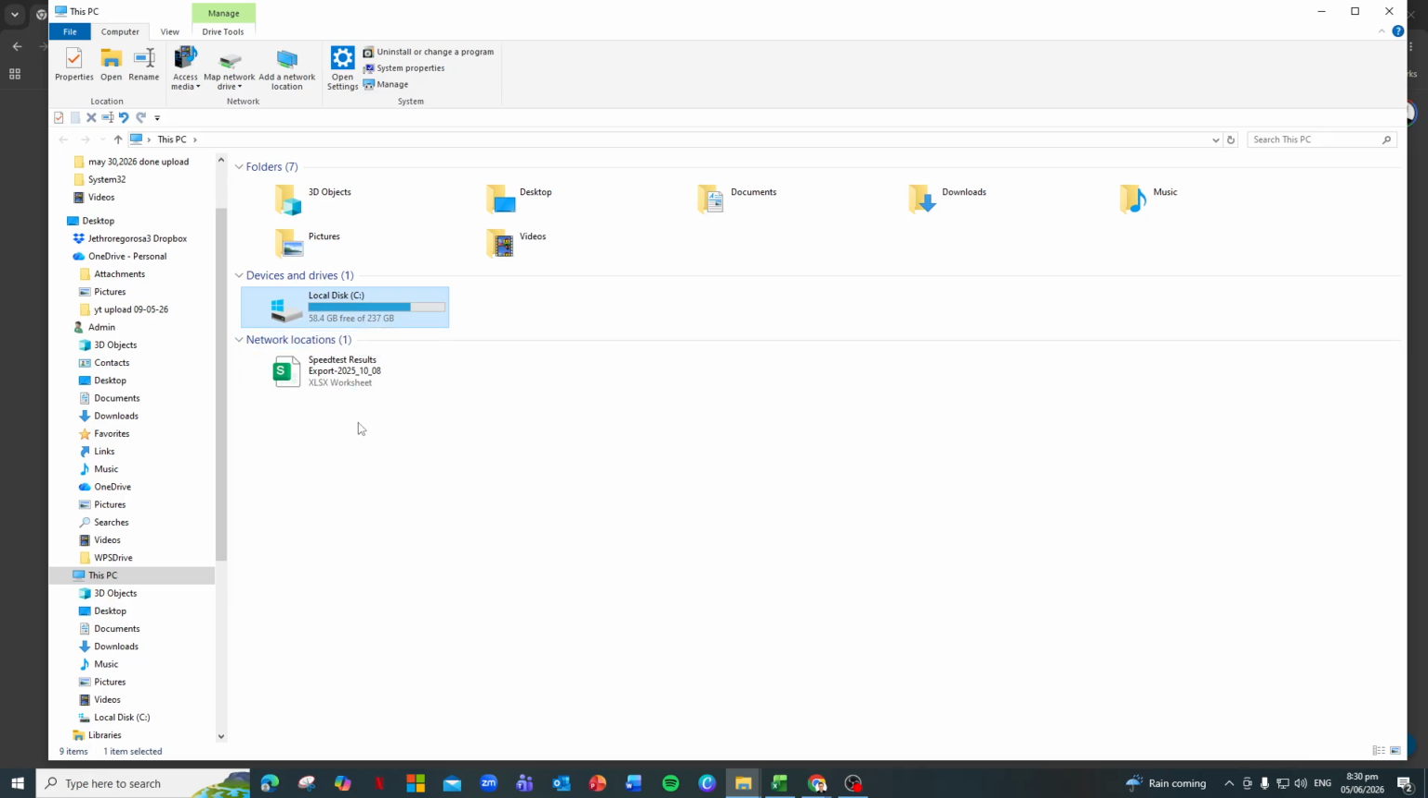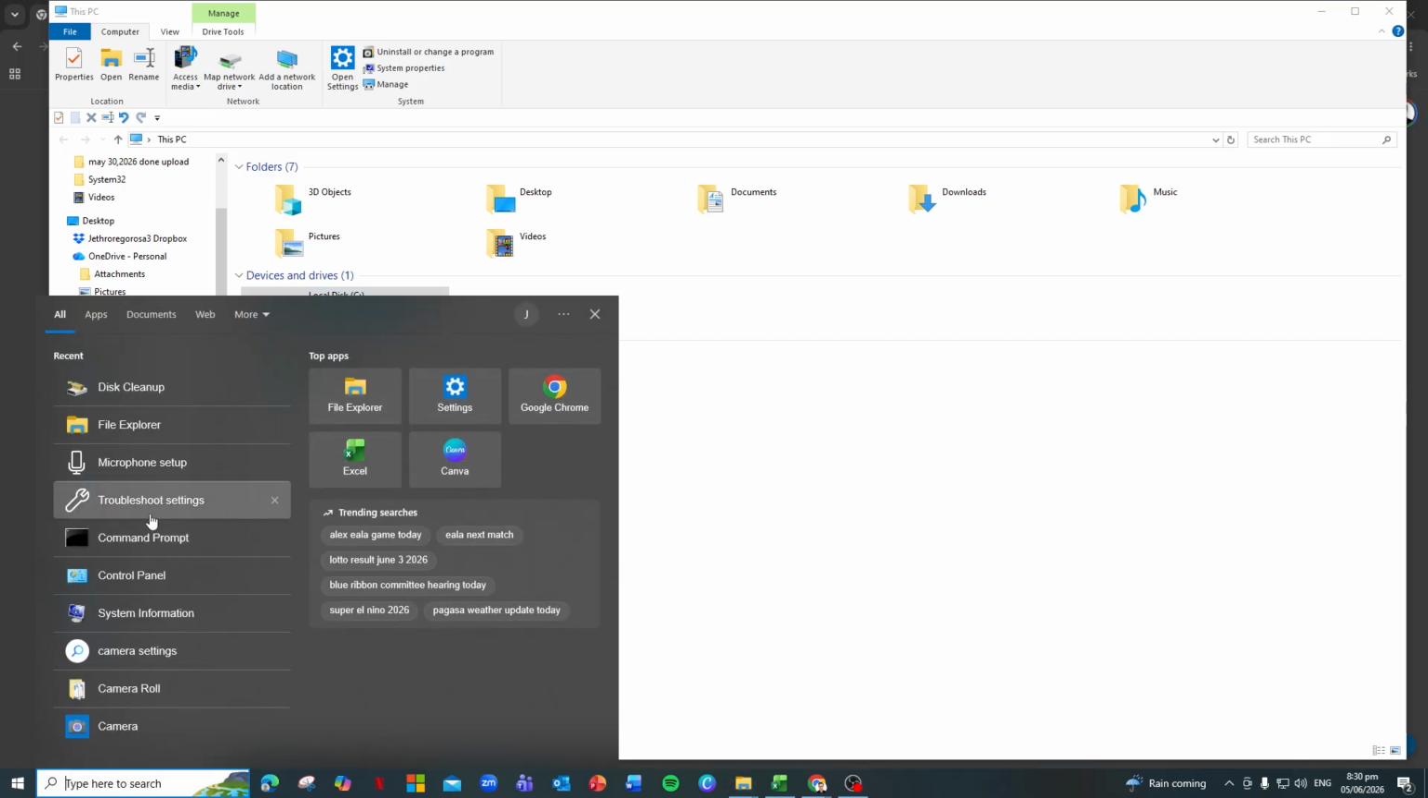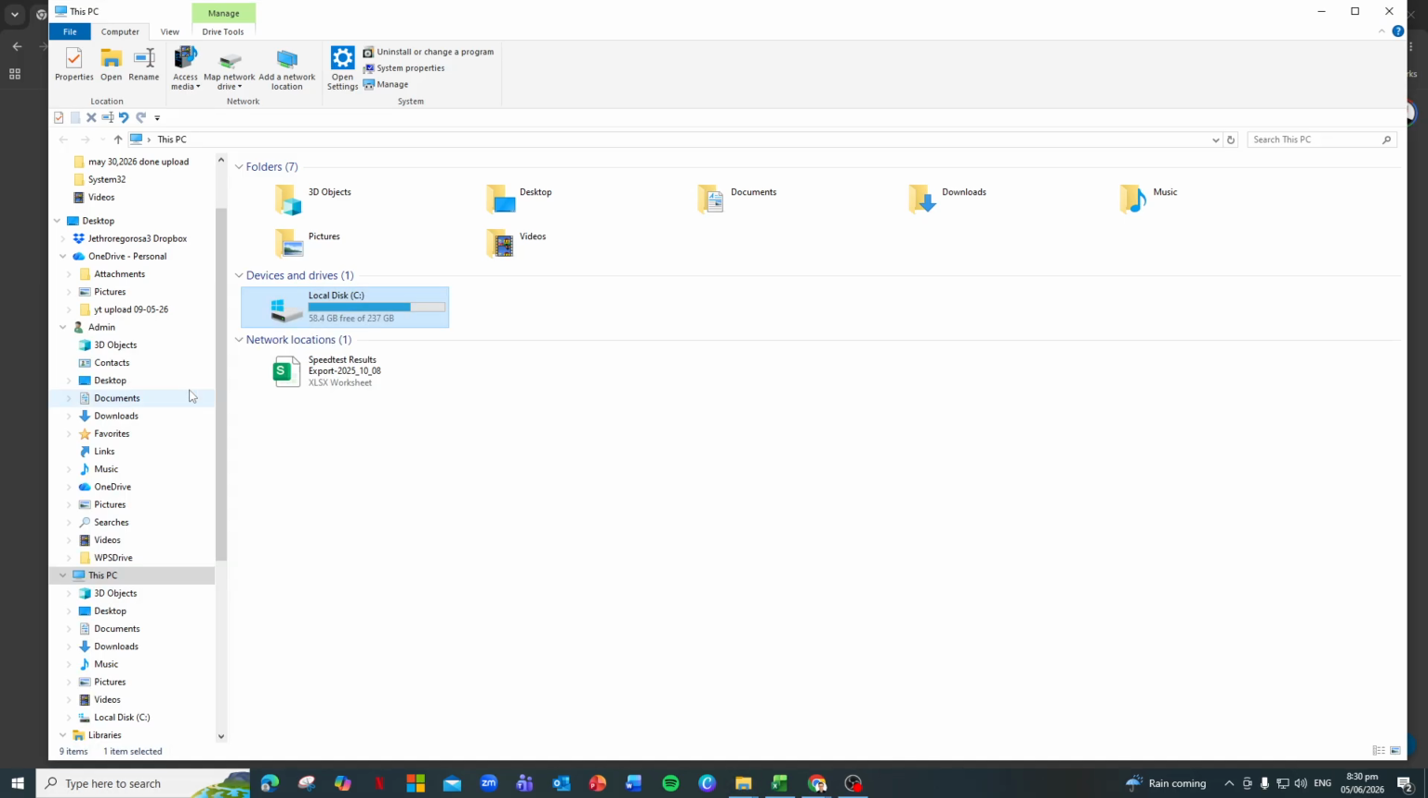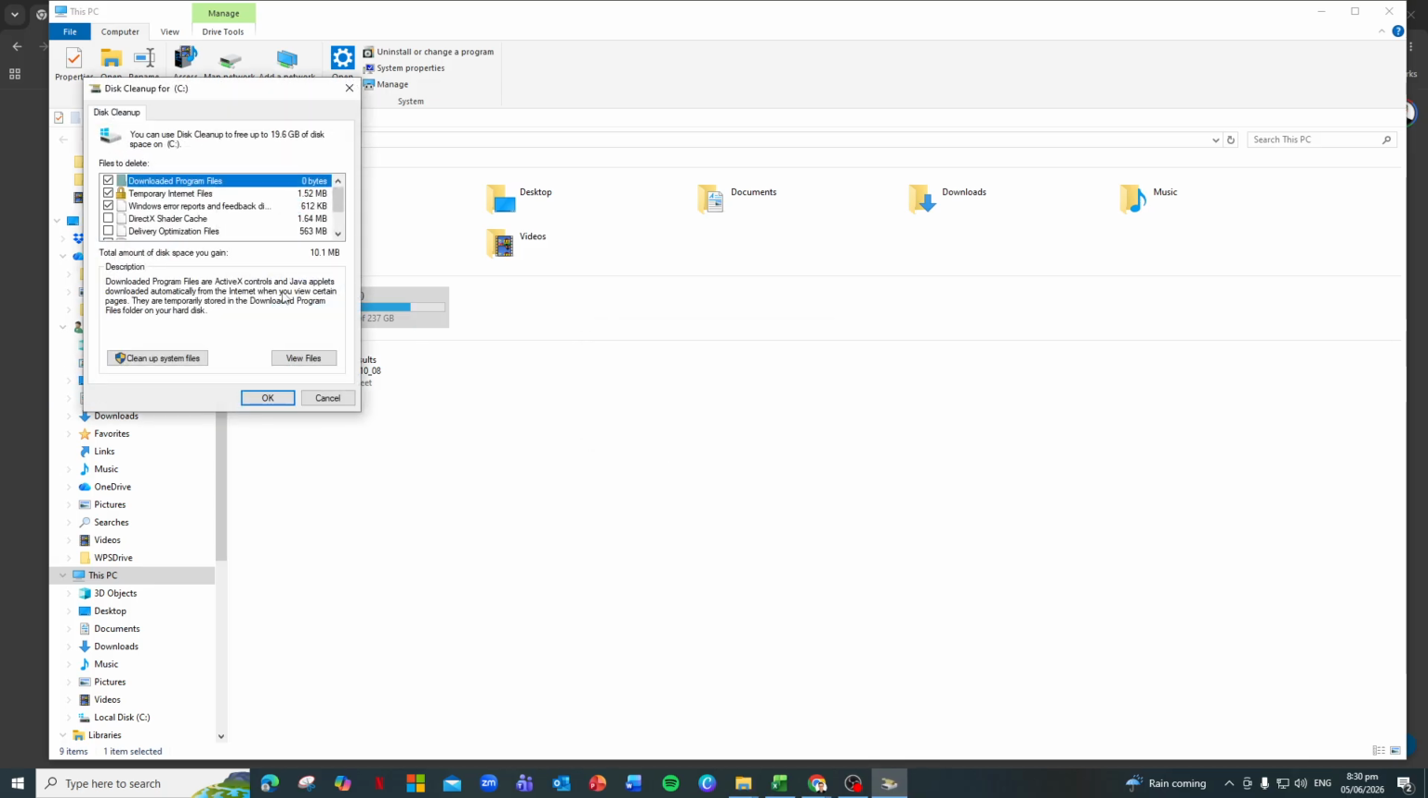Now, let's start with the Disk Cleanup tool. In the Windows search bar, type Disk Cleanup and open it. When the window appears, select your main drive and confirm. Windows will quickly scan for files that are safe to delete. You'll see a list that may include items like temporary files, downloaded program files, and thumbnails.